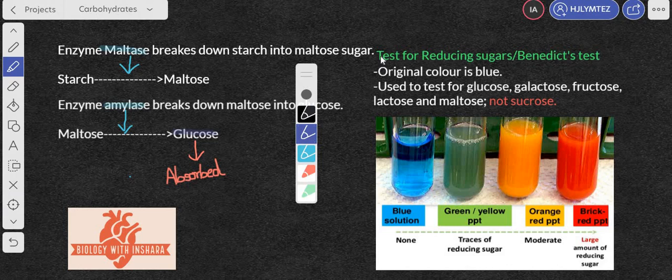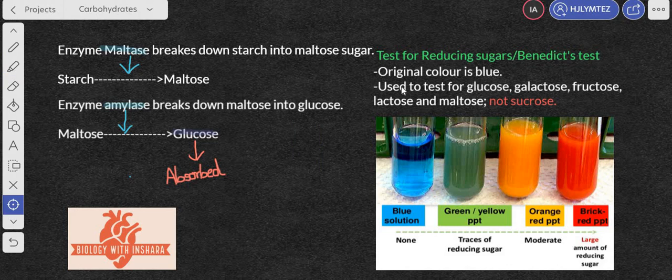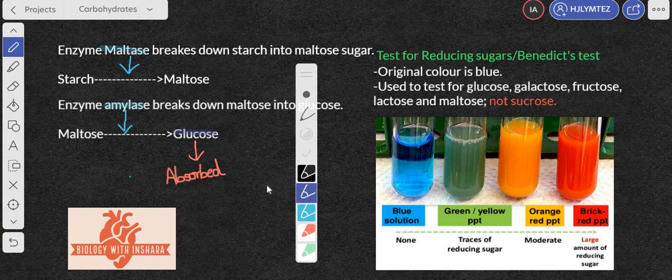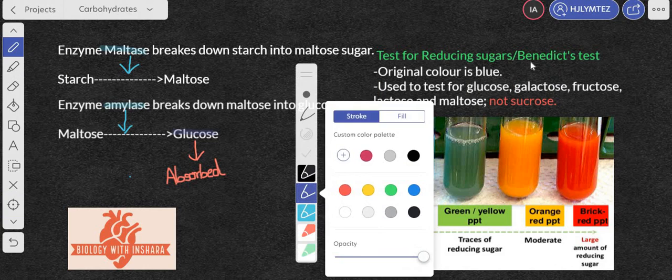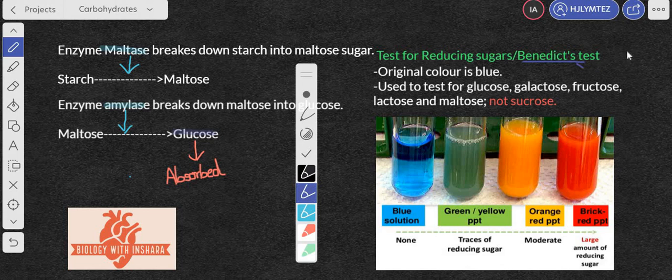Now this is very important. This is your test for reducing sugars, also called the Benedict solution. There's a test called the Benedict solution, which tests to identify reducing sugars. Reducing sugars are basically sugars that are reducing agents. That's a bit of a detail, no need to go there. The Benedict test is actually a solution, and the original color of this solution is blue.